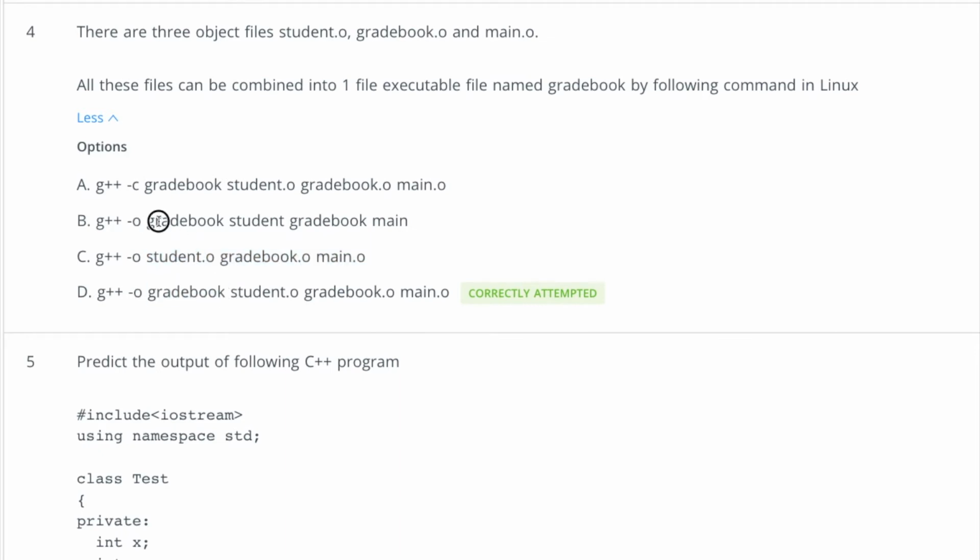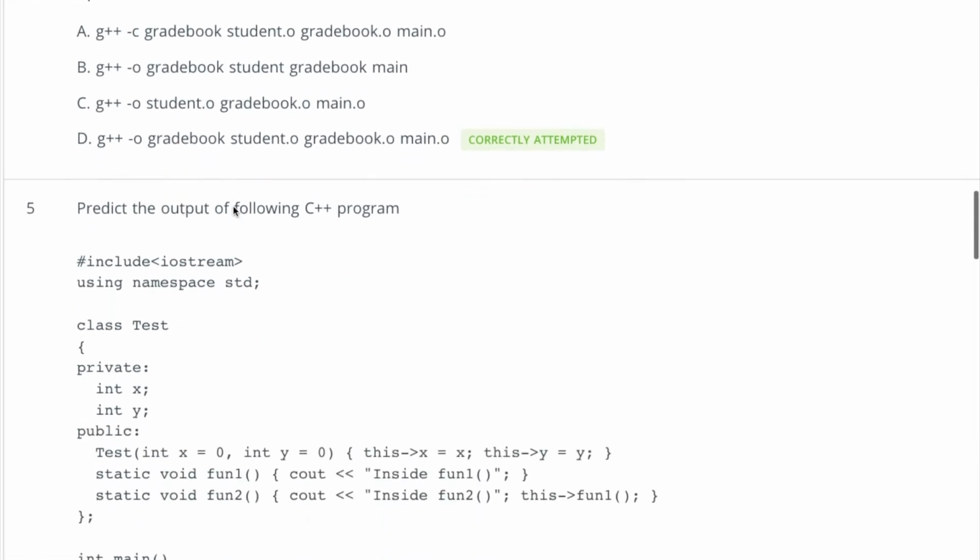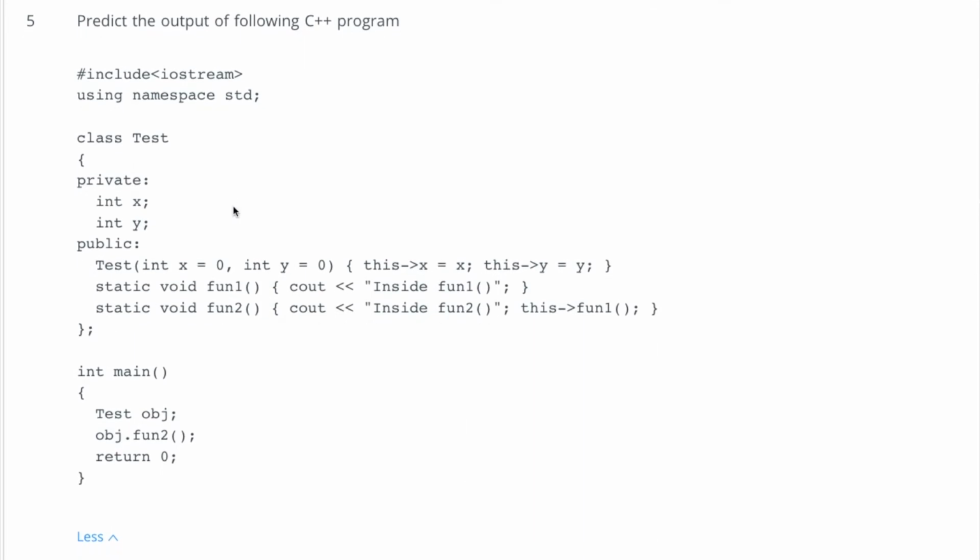Similarly, why is this option incorrect? Because we are not writing main.o, gradebook.o and student.o, and in this we are using hyphen c, so that's incorrect also. Clear? Coming to the fifth question, we have to predict the output of this program.